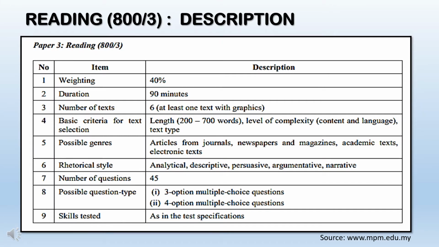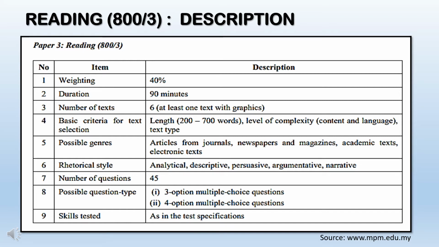Now let me share with you again the description for WE013 reading. The code is 800/3. The weighting is 40%, meaning that it makes up the bulk of your WE013 results. And the duration is 90 minutes. You have 6 texts that you have to read and then answer the questions.